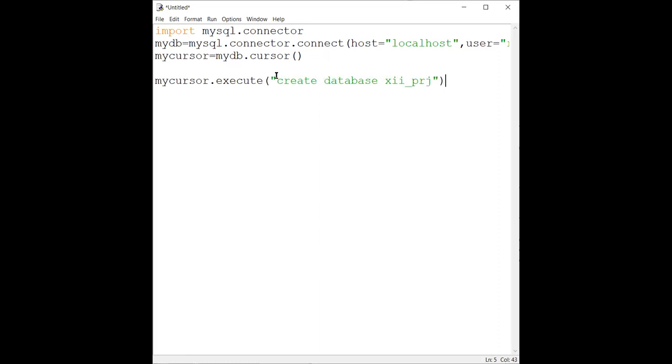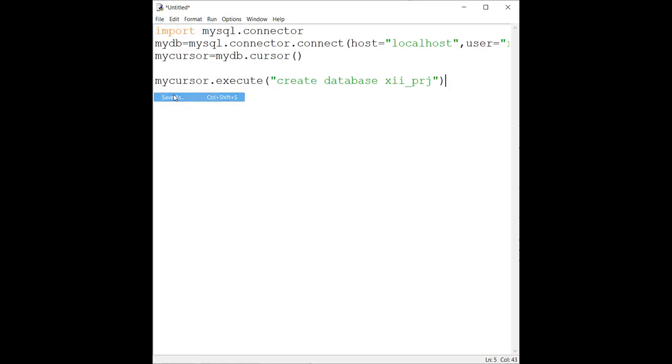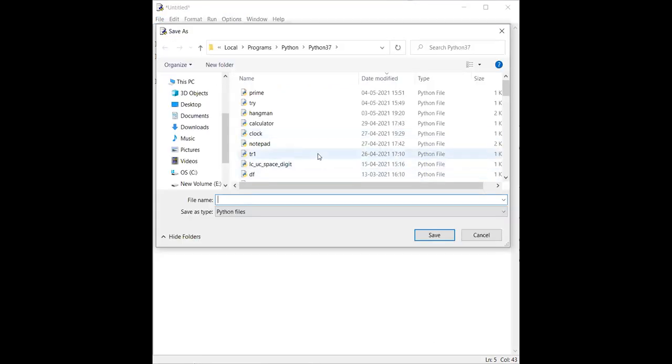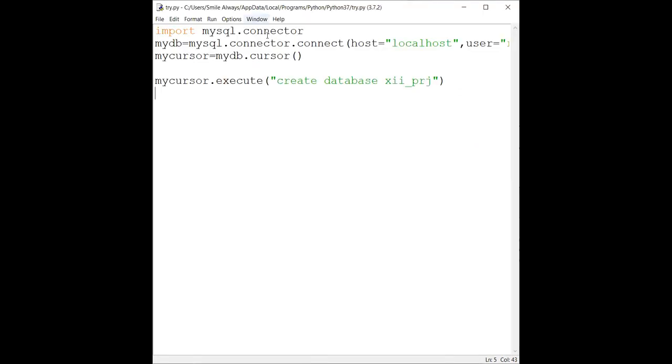So see, it should actually execute this and show me the answer, right? First I will execute this and we will check how it is going to work. Suppose I'm saving this with the name try and then executing it.